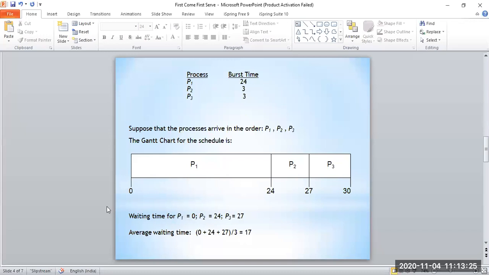Let's consider that process P1 takes 24 seconds of CPU time, or it reserves the CPU for 24 seconds, and P2 requires 3 seconds of CPU time, and P3 requires one more 3 seconds of CPU time. Let's imagine that. And we also suppose that process P1 has entered the FIFO queue first.